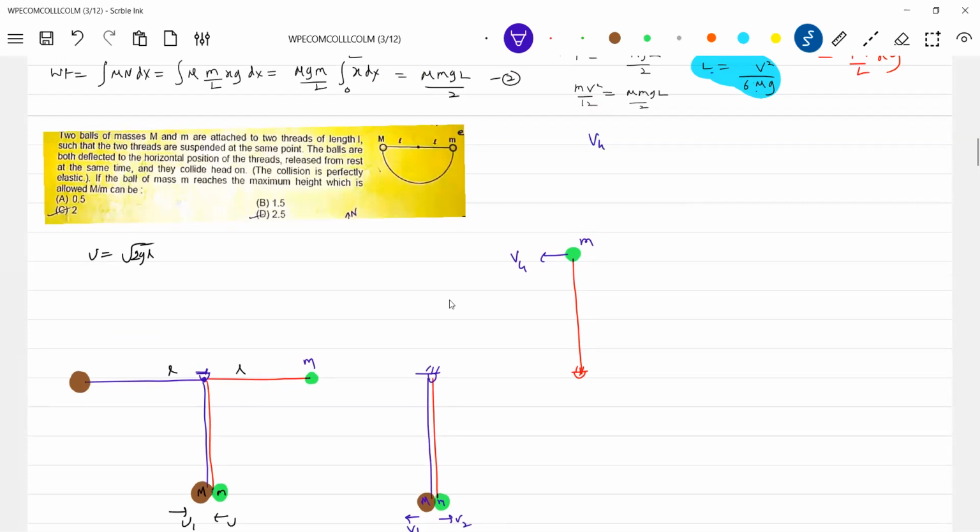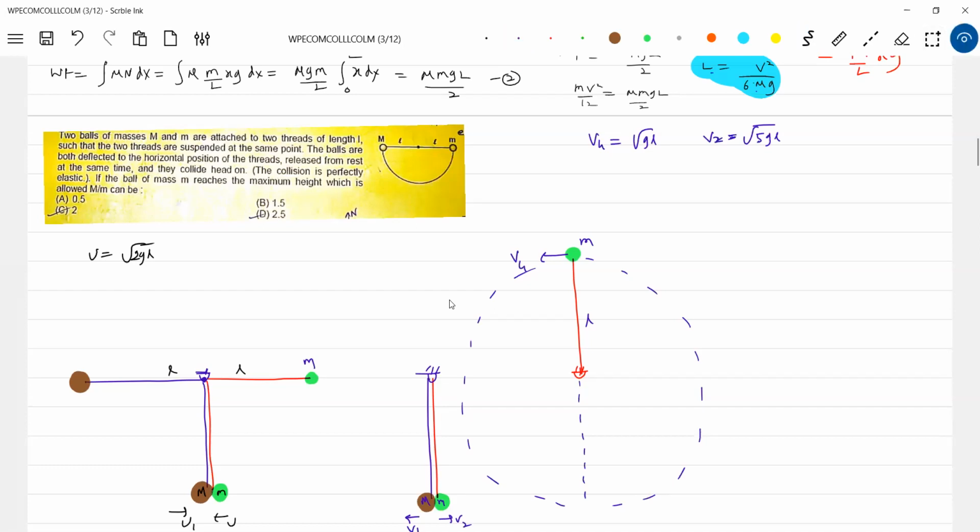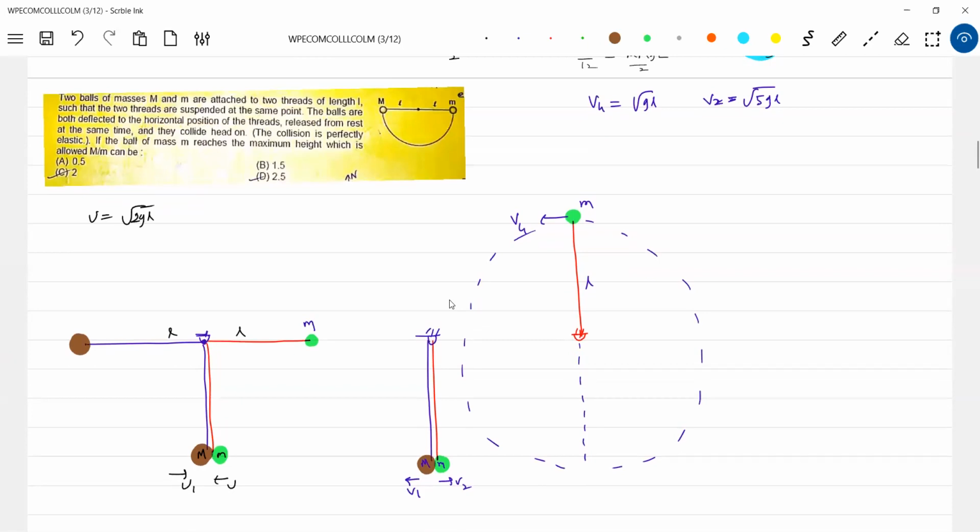All the calculation part, we'll see it. So this will be the circular path. Okay, V4 should be equal to root GL. Then V2 should be equal to root 5GL. We should not assume it to be a test. So when V2 is root 5GL, apply conservation of momentum: Mu minus small mu should be equal to M small m V2 minus capital M V1.